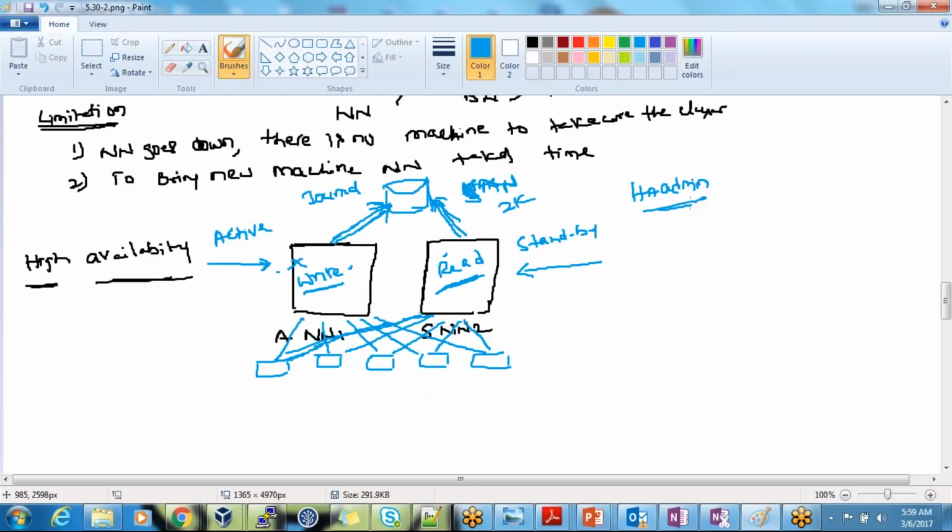I hope everyone is clear. I have a doubt. Yeah, go ahead. In this high availability case, are the edit log and FS image stored in the journal node, or on both the active node and the standby node? That will be loaded into the journal node. Okay, and that is the reason both can act when one is down, both can immediately take read and write operations. Correct.